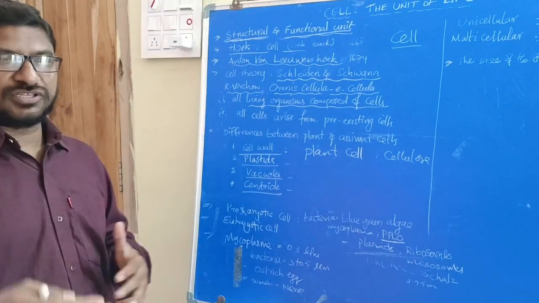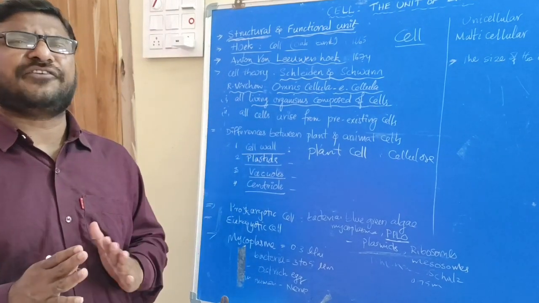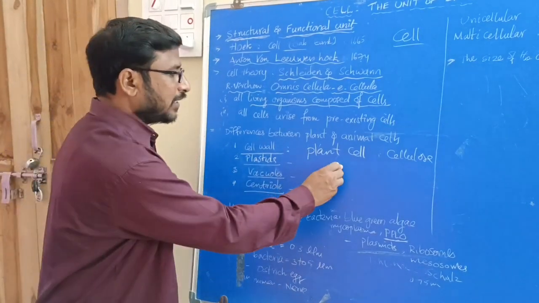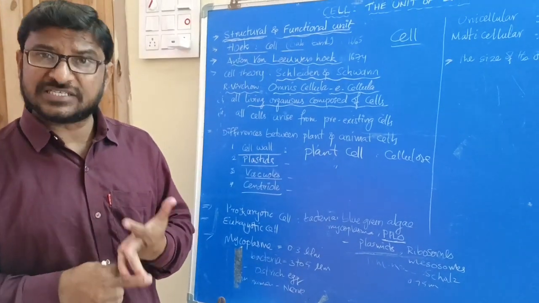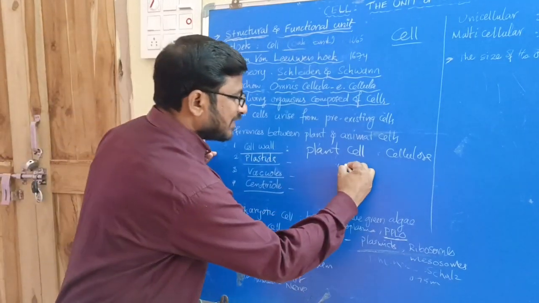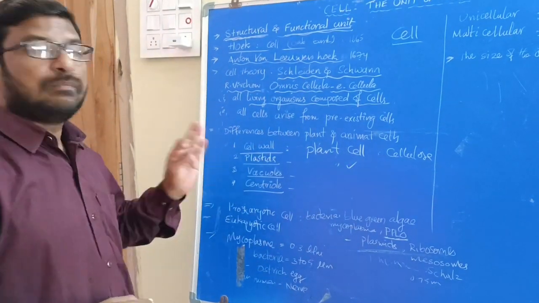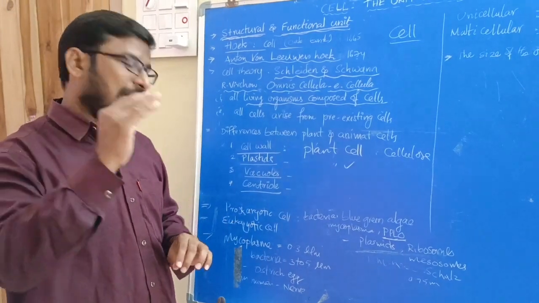We will discuss the cell wall and everything in the next videos. Then plastids, which are of different kinds, are also present only in plant cells, like chloroplast, chromoplast, leucoplast. Only plant cells contain plastids, but there are no plastids and no cell wall in animal cells.